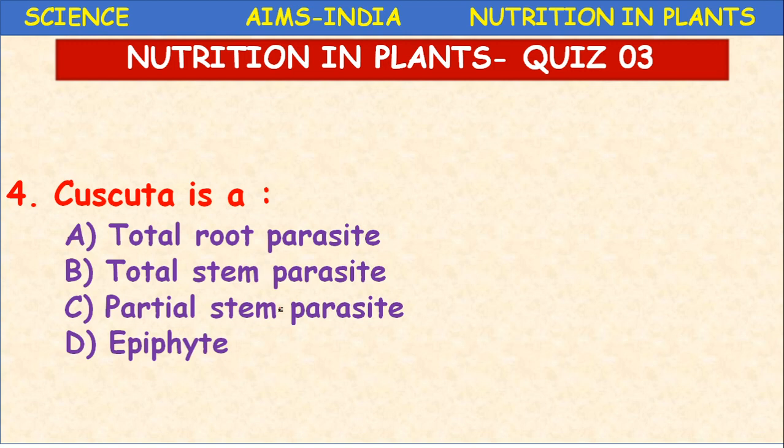So here Cuscuta is a stem parasite, as we all know, but in that stem parasite you have to select in option B and C which is the correct one: total stem parasite or partial stem parasite.